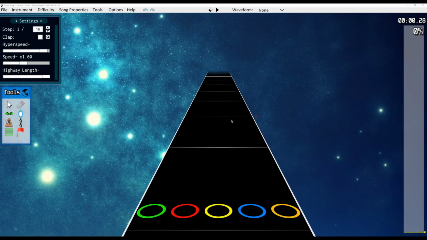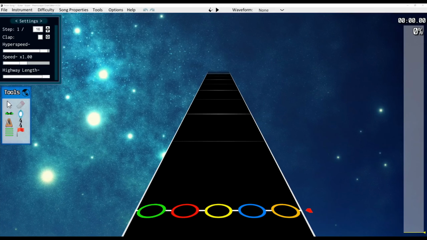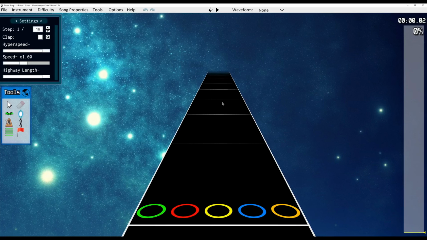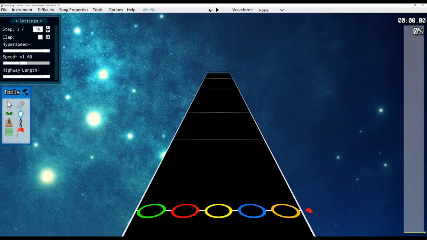start placing notes. But before we even get started with that, it's going to be helpful to click and drag the hyperspeed and highway length sliders all the way to maximum. There we go. This helps you read finer timing details in the chart. All the rest of these settings are best left as they are for now.